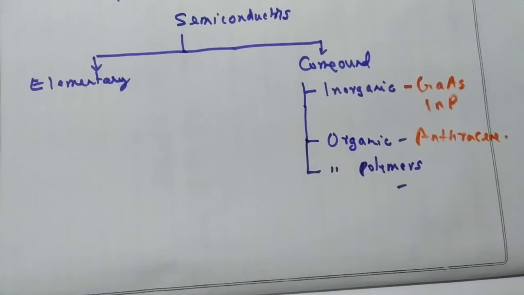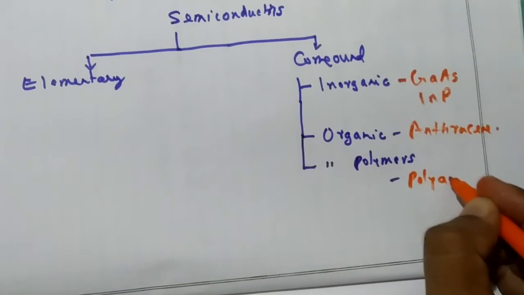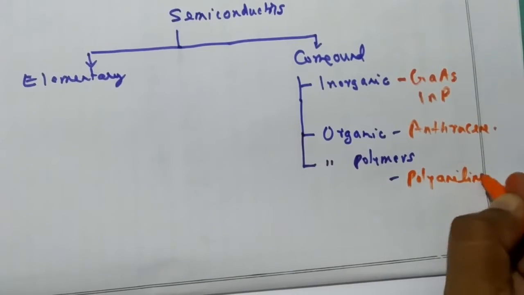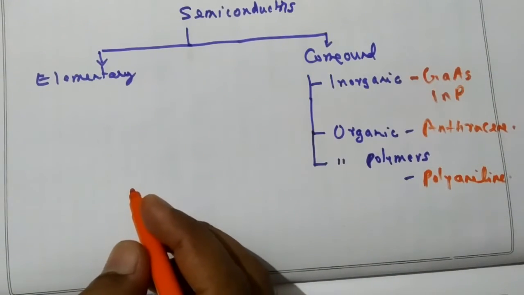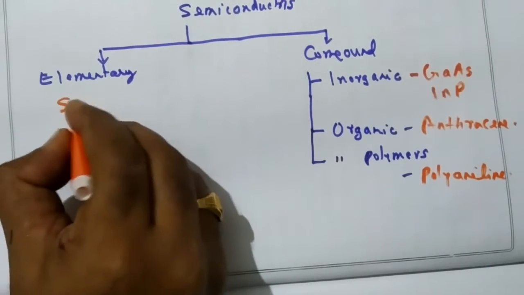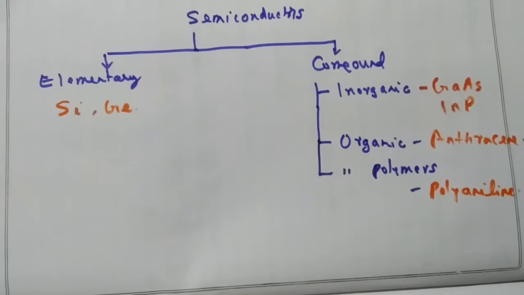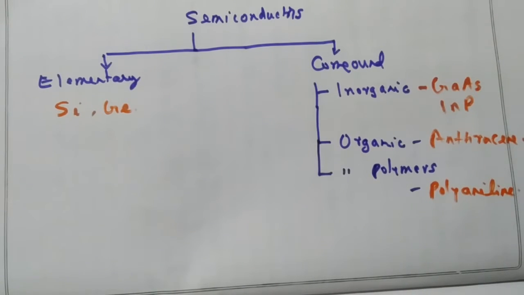The example for this is polyaniline. The examples for elementary semiconductors are silicon and germanium. So this is the classification of semiconductors.